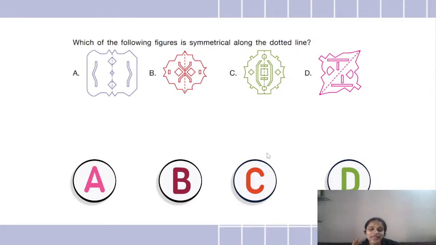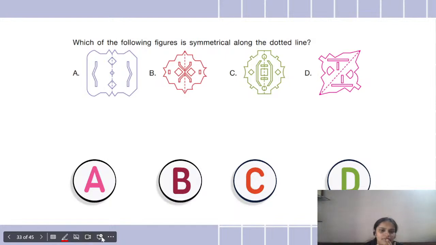Question number 11. Now you all have to tell me which of the following figures is symmetrical along the dotted line. Quite easy. The dotted line is drawn, and the mirror image on both sides has also been drawn. You just have to find out which mirror image is exactly correct. Okay, so let's find out.